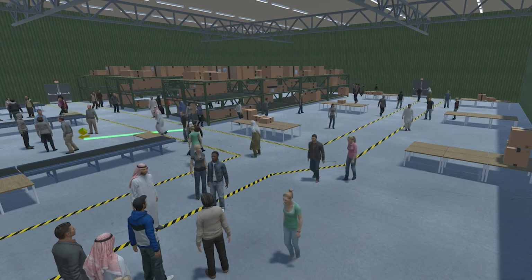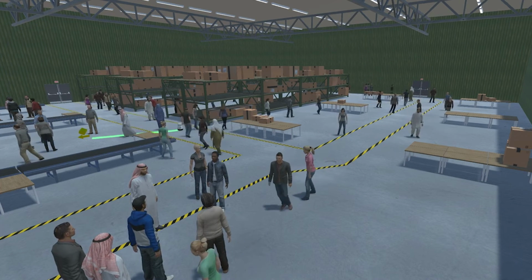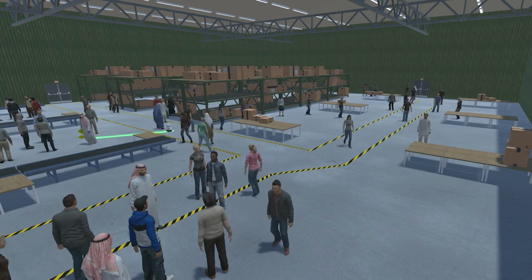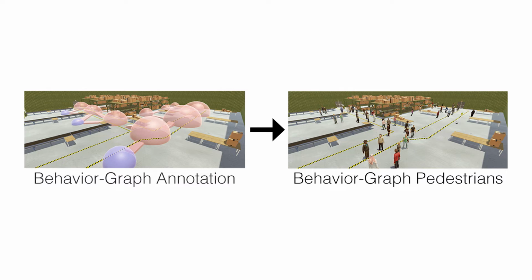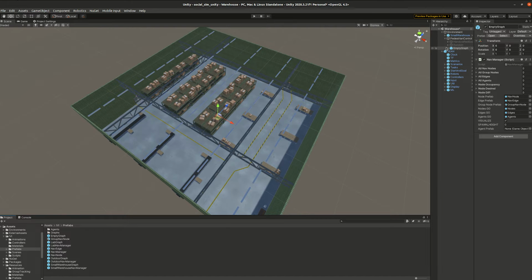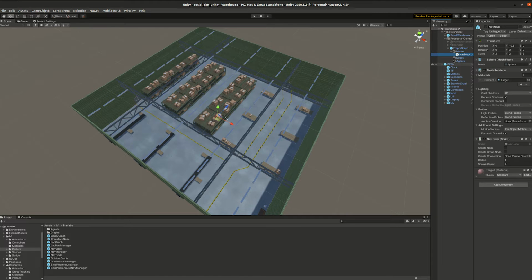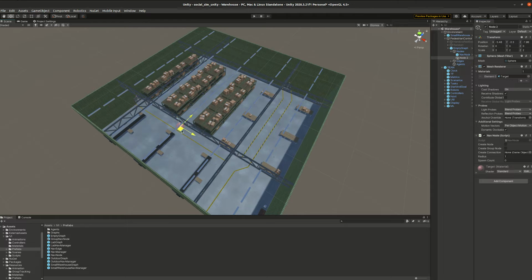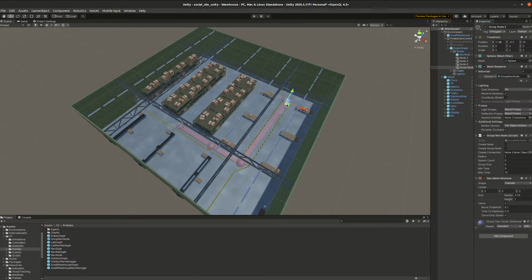To reduce the time required to manually handcraft pedestrian behaviors and allow the robot to experience a range of different social situations in densely populated environments, we proposed the behavior graph, a novel method of specifying pedestrian behaviors based on a spatial graph annotation added to the physical environment. Adding graph nav annotations to any environment is straightforward. Simply drop in the Unity prefab object. The empty graph prefab contains a single node from which other nodes can be added. Edges are automatically attached. Pink nodes represent navigation waypoints, and blue nodes represent locations for conversational groups.